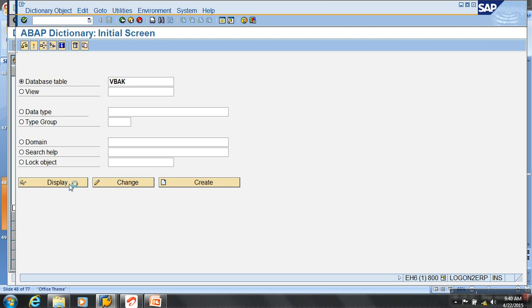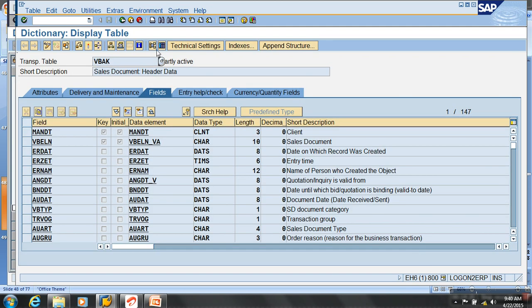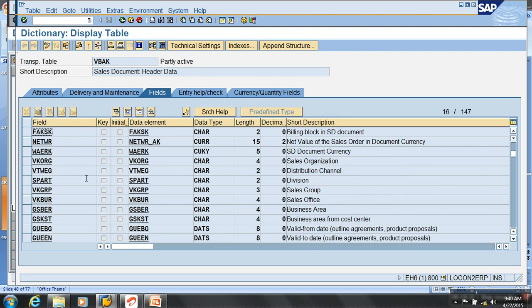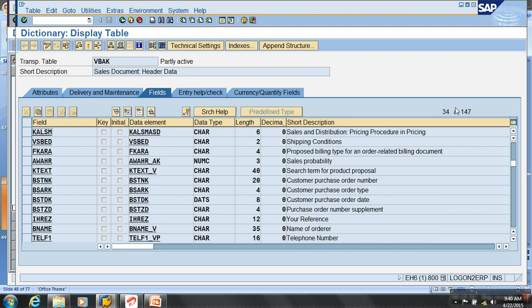This is my table. Look at this. In the fields tab, this is the table name, this is the description. In the fields tab, I can see all the fields of the table. How many columns are there? There are almost 147.